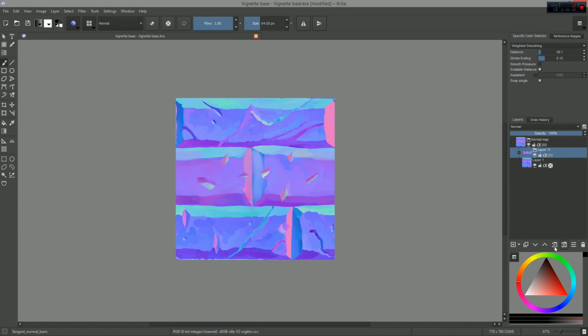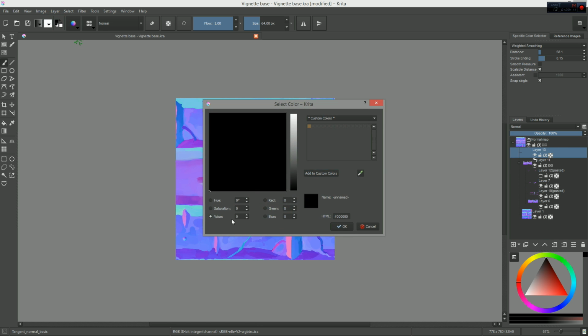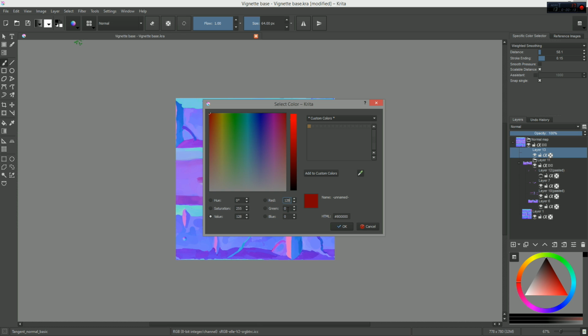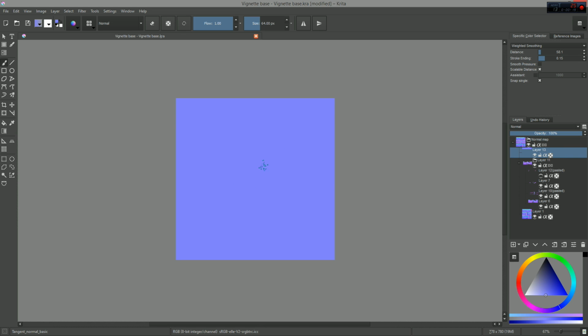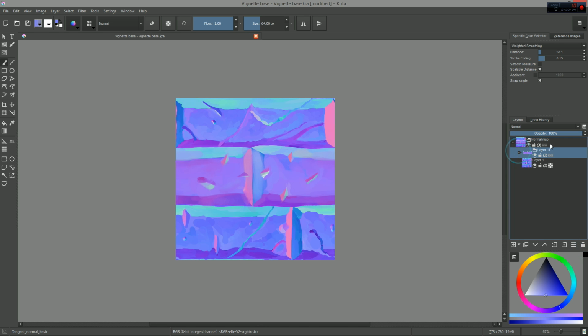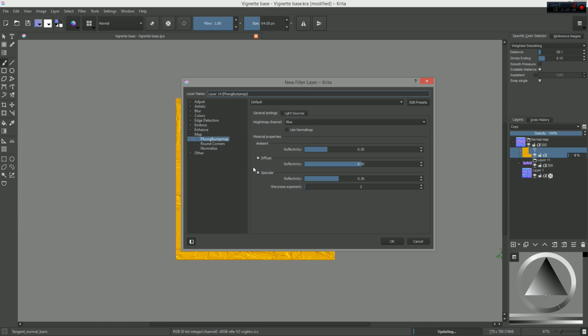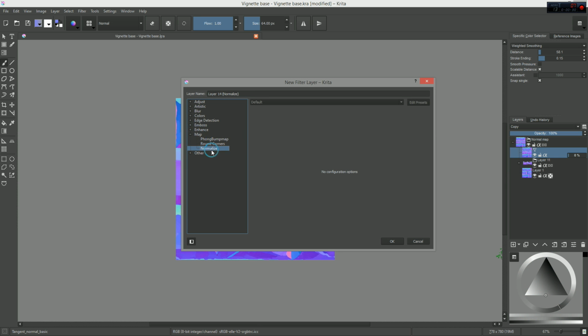Let's now talk about the setup you need to properly use the tool. First of all, for a normal map, I invite you to fill the canvas with a neutral starting color. It is 128 red, 128 green, and 255 blue. Every pixel with this color will not affect the shading of your mesh in your game engine. At the top of your layer stack, you have to add a normalize filter. This ensures that the pictures you're getting out of Krita have the right color format.